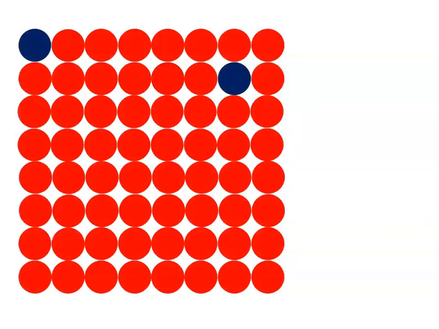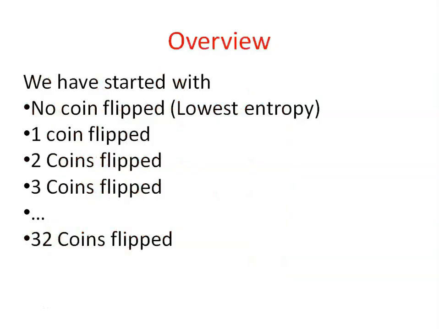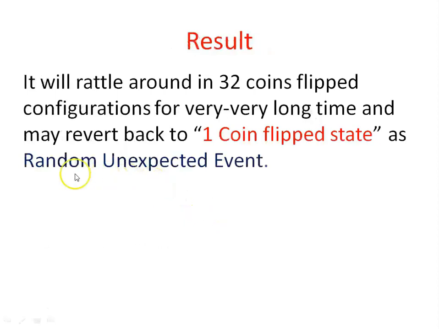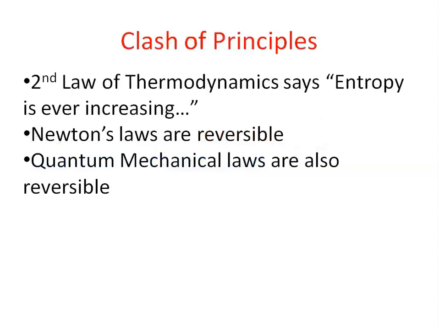It's quite rarely probable. And is it possible that we'll reach a state in which only one coin is flipped? Because those number of states are only 64. So quite less probable. So will you go back to the no coin flipped state? It is rarely possible, because that has the lowest entropy. The system will rattle around in the 32 coins flipped configuration for a very long time, and may revert back to one coin flipped or no coin flipped. That is a random unexpected event, which is known as Boltzmann's fluctuation.